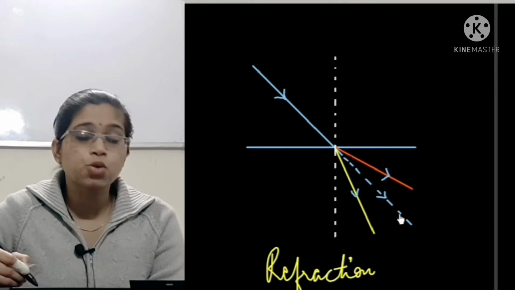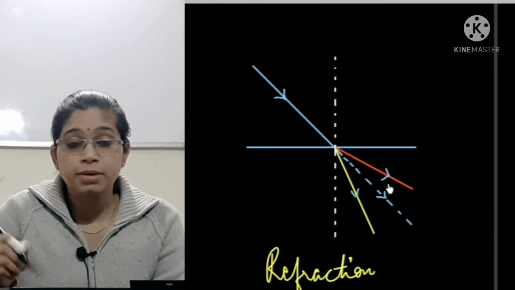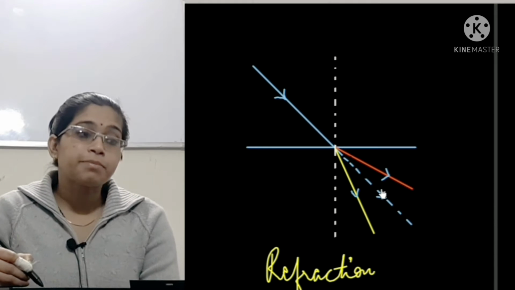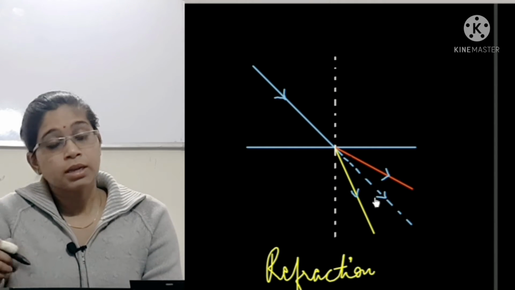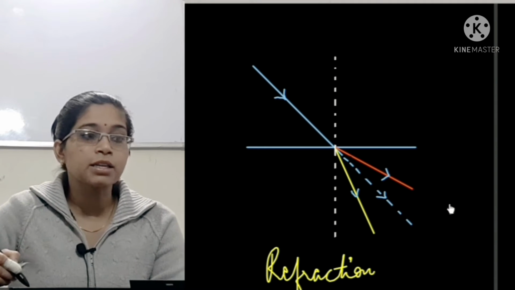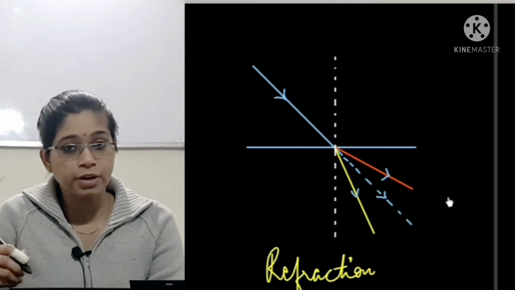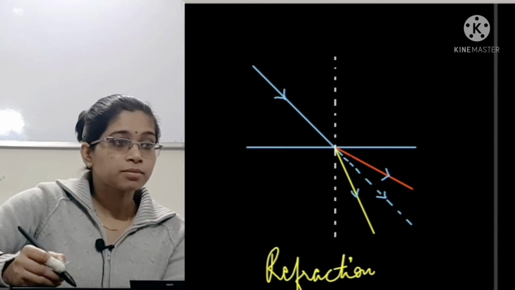This dotted line shows the actual path of this ray. This should go straight, but it doesn't go like that. It bends towards the normal or away from the normal. That totally depends on the density of the media. This one and this one, both of the media are different, and because of that only refraction takes place.